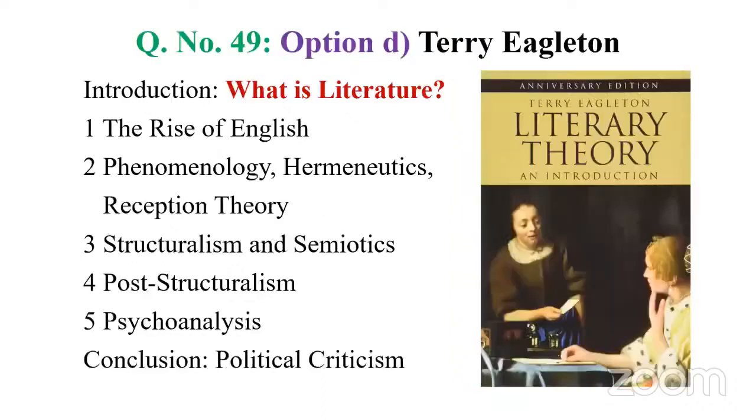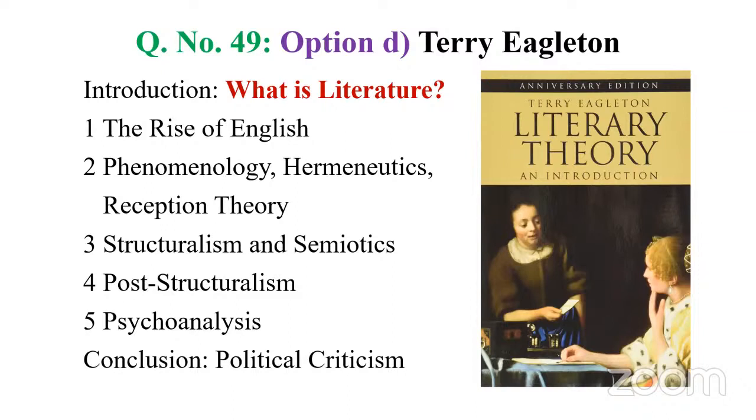Then let's go to the option under 49, option D, Terry Eagleton. As I told you before, Terry Eagleton is a Marxist, and this is his well-known work, Literary Theory: An Introduction. I have given the contents of this book on the slide. So you have the introduction, as I told you before, What is Literature? This is the opening of this book. Then we have chapter 1, The Rise of English. Look at chapter 2, Phenomenology, Hermeneutics, Reception Theory.